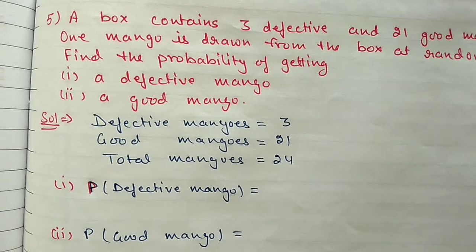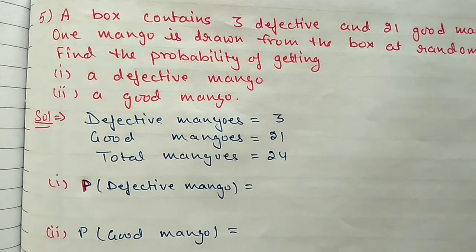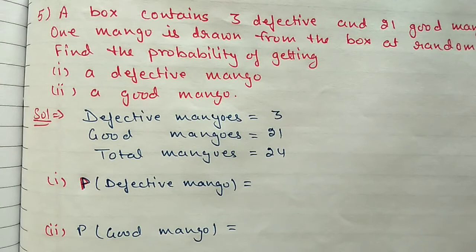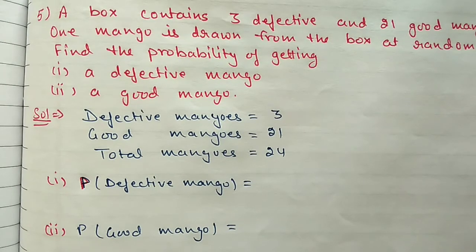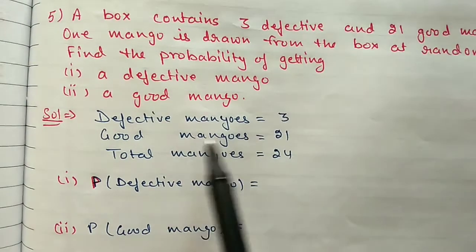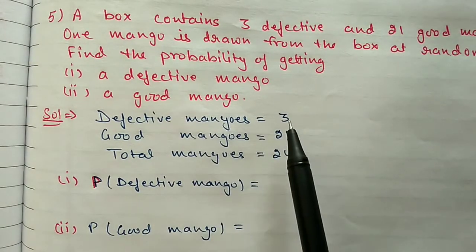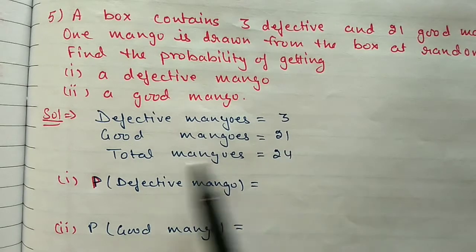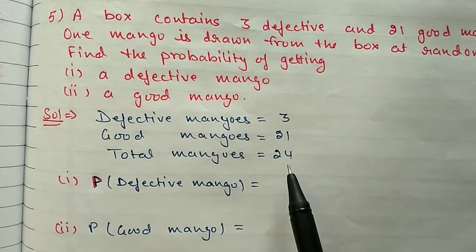Next, question number 5. A box contains 3 defective and 21 good mangoes. One mango is drawn from the box at random. Find the probability of getting a defective mango and, second, a good mango. So here, first we have defective mangoes 3 and good 21. So total 24 mangoes are there.